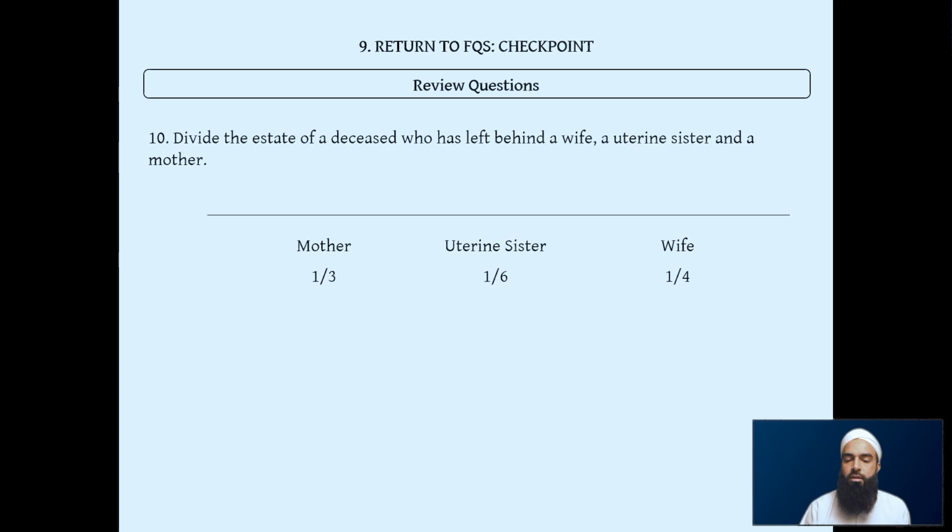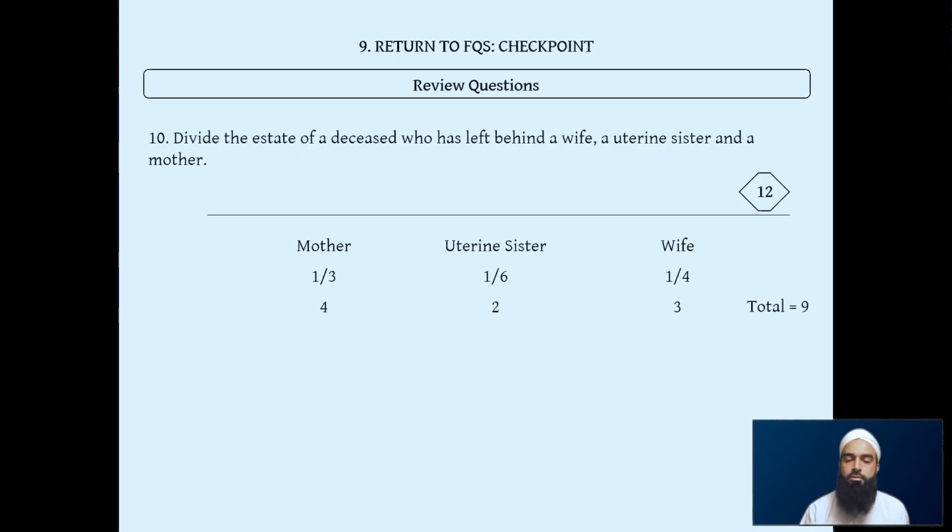So we see there's 1/3 and 1/6 from group 2. There's a quarter from group 1. So we use the 4 multiplied by 3, which gives us 12 as our divisor. A quarter of 12 is 3. 1/6 of 12 is 2. And 1/3 of 12 is 4. We add it up: 4 plus 2 is 6, plus 3 is 9. So this gives us understanding that this is a rad mas'ala.